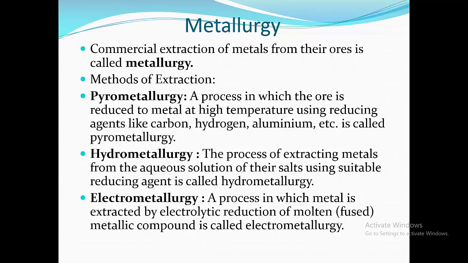The process of extracting metals from the aqueous solution of their salts using a suitable reducing agent is called hydrometallurgy. And the last one is electrometallurgy, a process in which metal is extracted by electrolytic reduction of a molten or fused metallic compound.